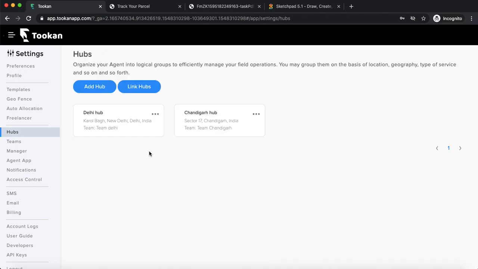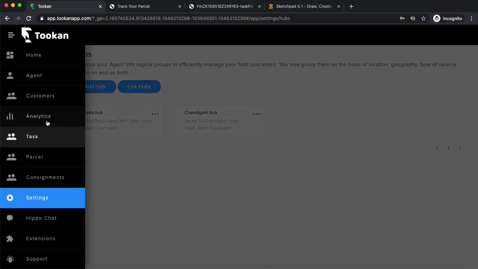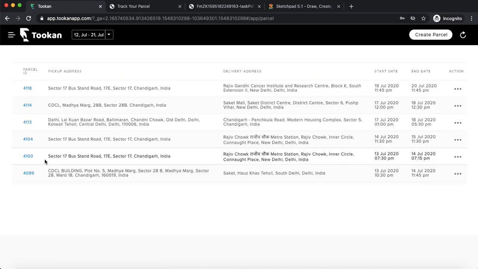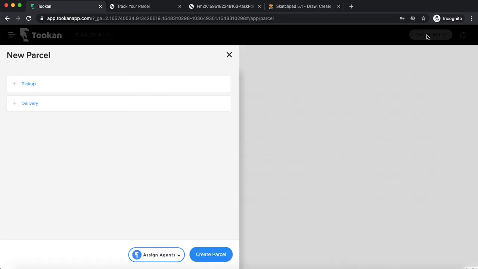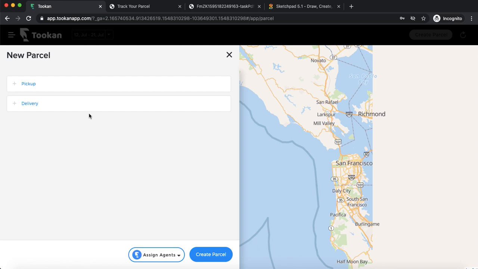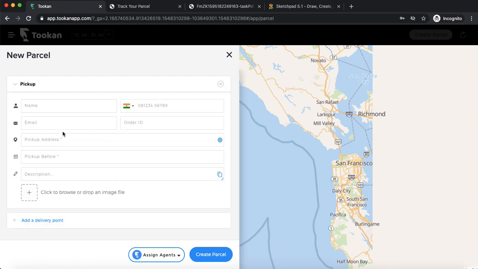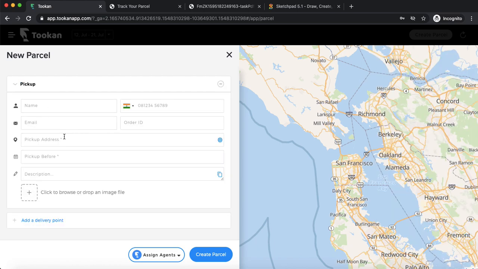Once you have added the hubs, the next task that comes is how do you create a parcel? So let's see. You just click on parcel. So these are all the parcels. Let me just create a parcel. As I've already explained, parcel is basically the end-to-end journey of a particular order. So how does a customer book an order? He'll just place the pickup and delivery location, that is from where the order has to be picked and where it has to be delivered. He'll just mention those two addresses, right?